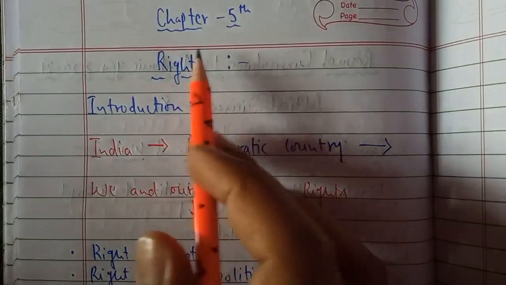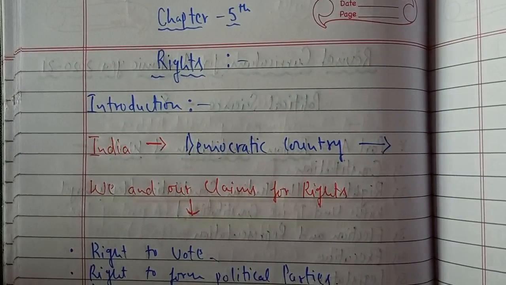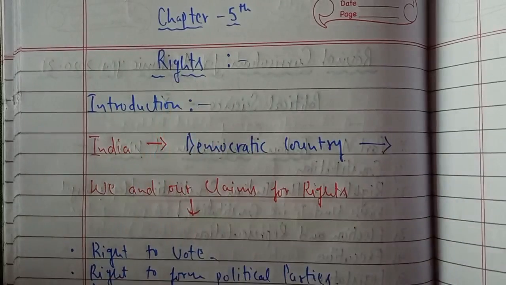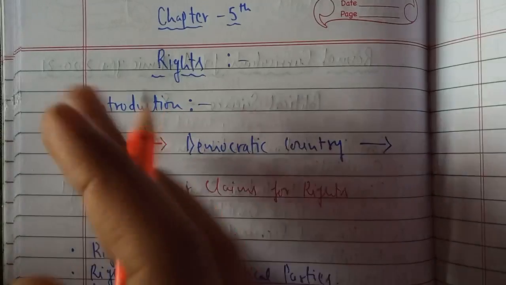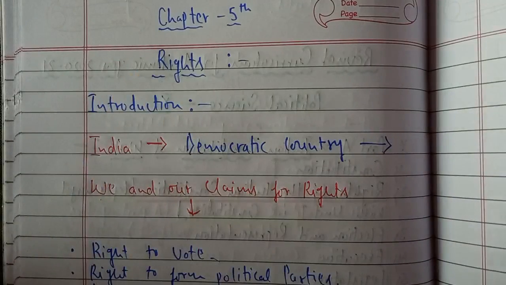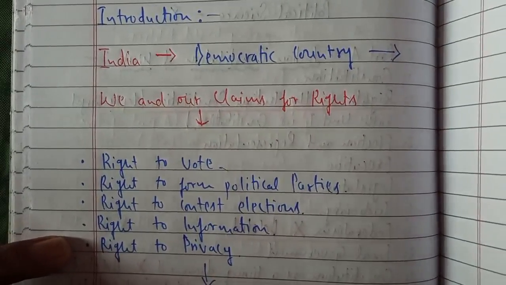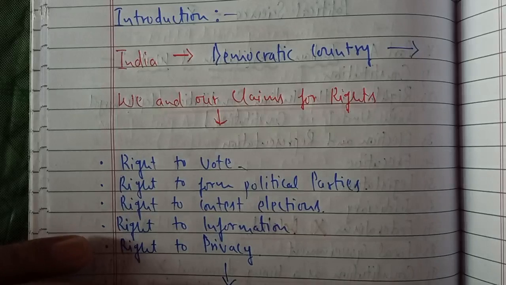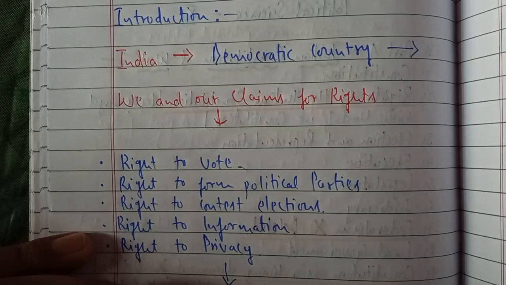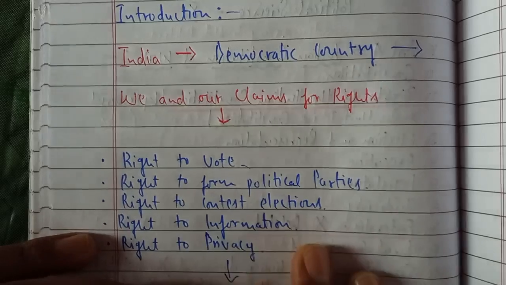As I have already told you, chapter number 5, Rights, with the help of the diagram I have explained the purpose and significance of studying these rights, as this is a distinct chapter compared to justice, equality and freedom, which are the values that claim to be our rights. We'll try and understand what we mean by rights, and what the phenomena and political concepts related to these rights are. In this part I shall only be dealing with the introduction today, so that I make it very clear to you what the topics and the theme of this chapter are. So we will be working on the theme of this chapter in this particular video.